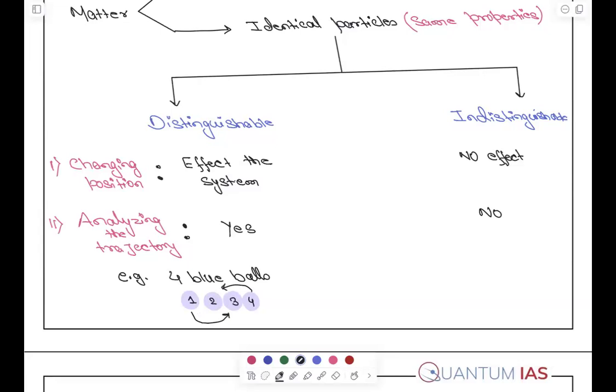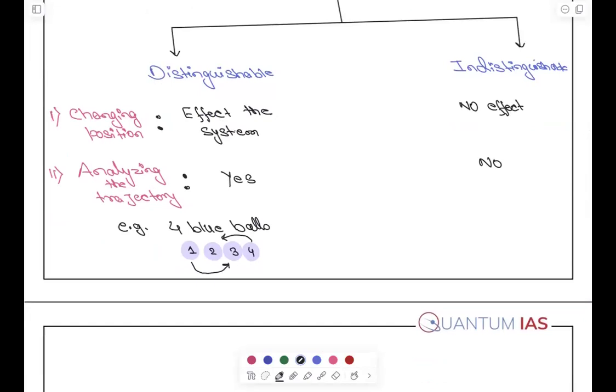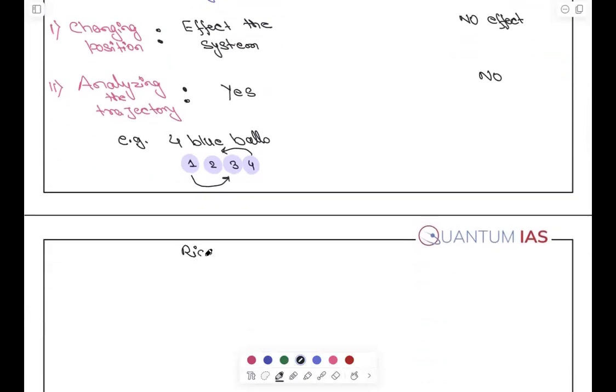No. For example, rice grains, all of them are identical. अगर तुम्हारे पास rice है एक कटोरी में, if you have multiple rice, if you pick this one and exchange with this one, will it affect the system? No, it will not affect the system, right? First example, second example. Third example is your atoms.